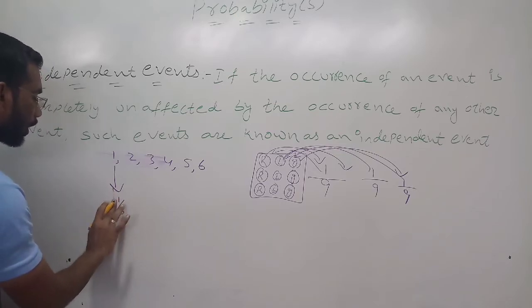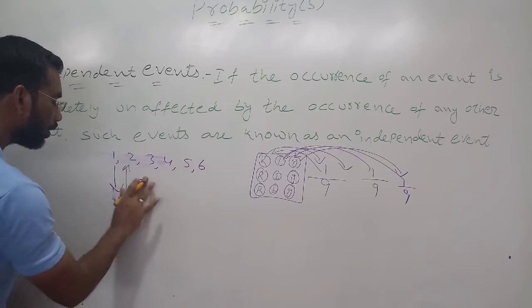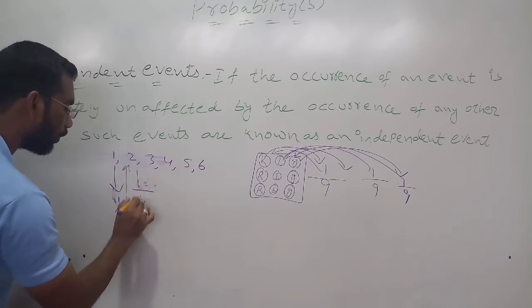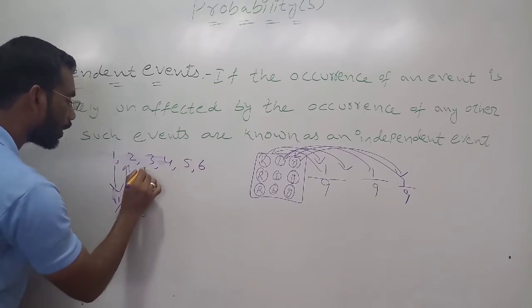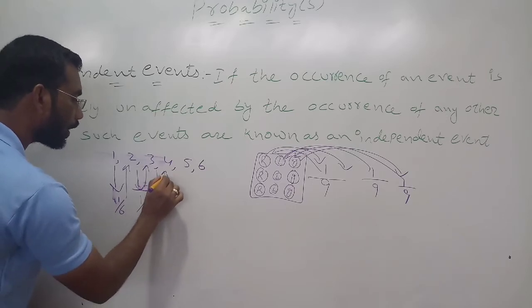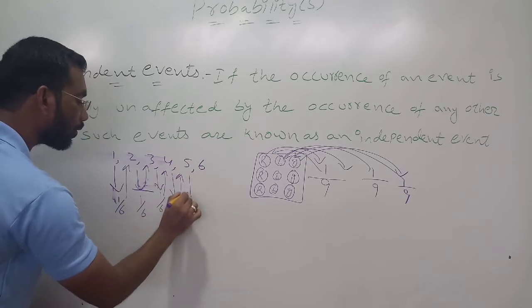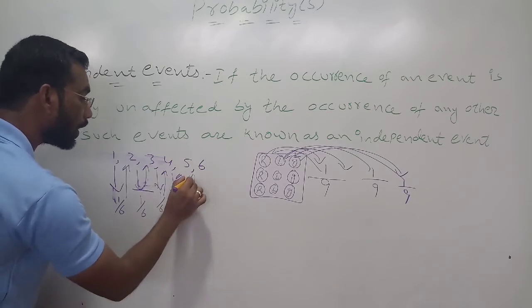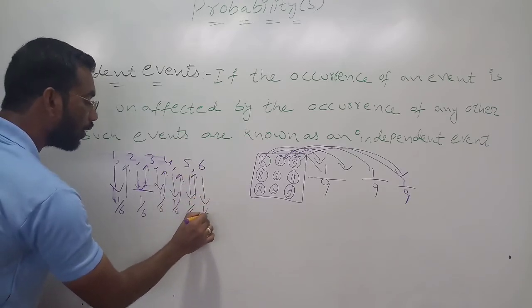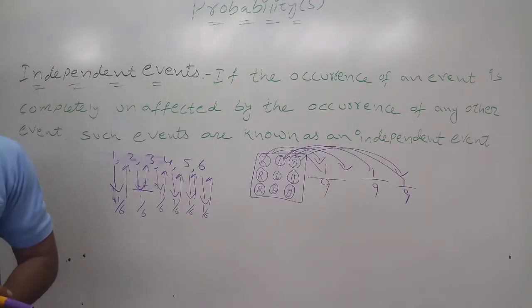Again putting 1 back and taking 2, then it will be 1 out of 6. Again putting 2 back, taking 3, 1 out of 6. Putting 3 back, taking 4, 1 out of 6. Like that 5, 1 out of 6. With replacement, 1 out of 6. This type of event is called an independent event.